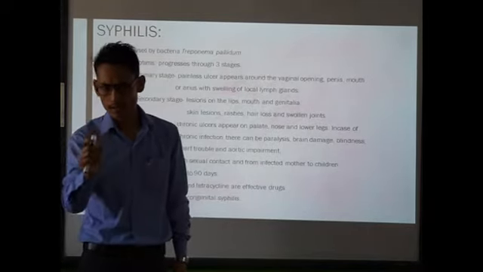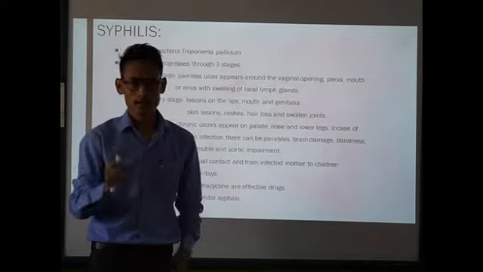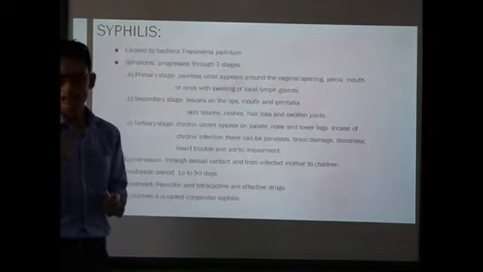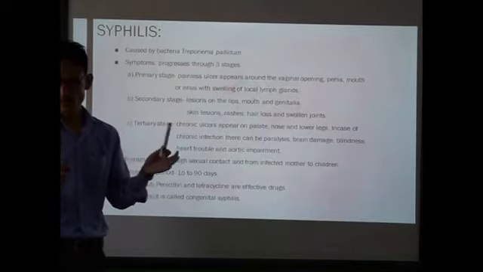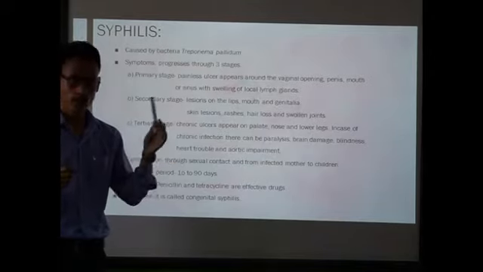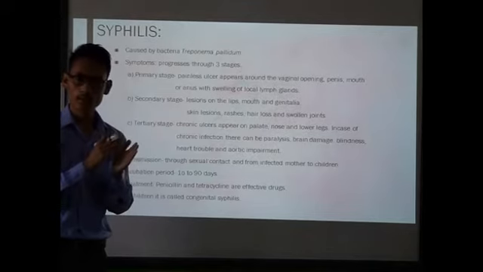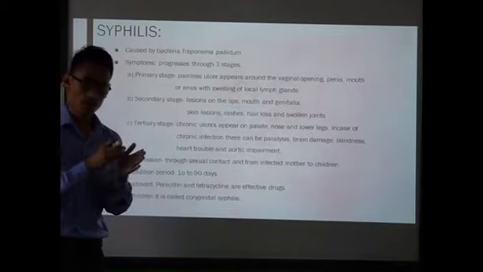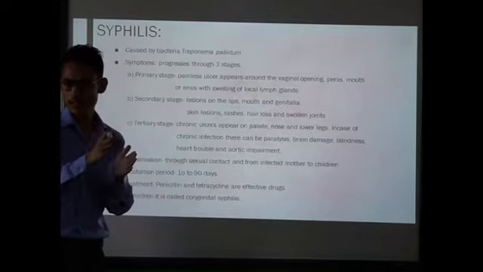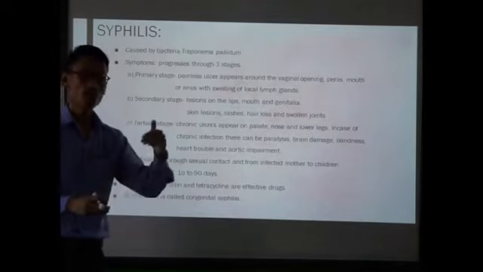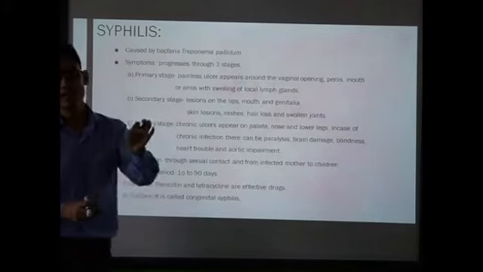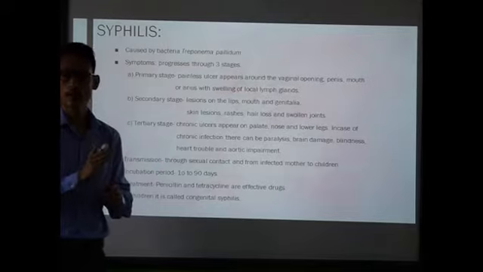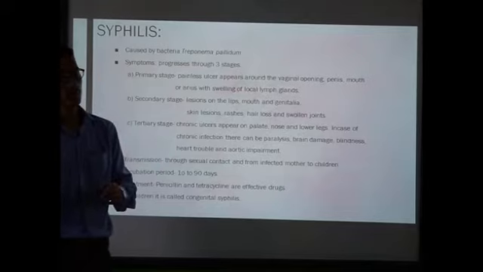Whenever you are going to write the name of the causative agent in scientific name, kindly underline it. You have to follow the rules of nomenclature, if you remember, you are in class 11. We have to underline the scientific name separately, the name of the genus and the species name. But whenever we look into the book, they are written in italics. Clear? So whenever it is handwritten, you have to underline it separately. Clear? To be kept in mind.